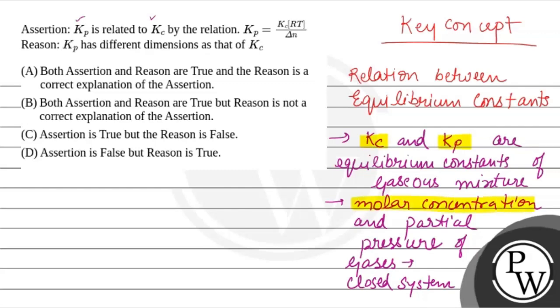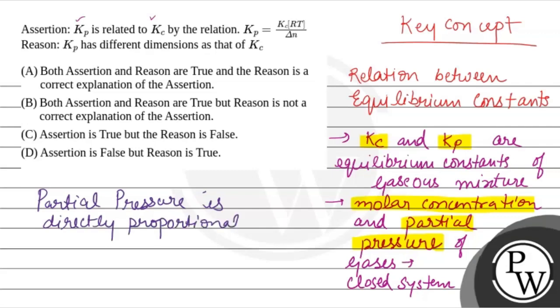Kc for the molar concentration and Kp for the partial pressure of gases inside the closed system, which are further following a linear relation. That is, partial pressure is directly proportional to molar concentration.